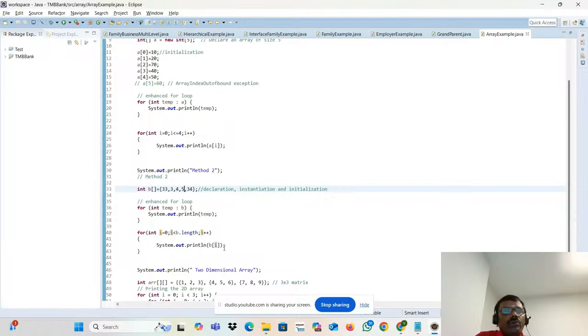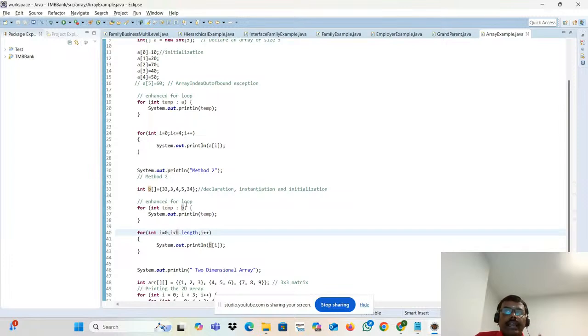Then B of 4. Then 5, right? Do we have the B of 5? No. Whenever it is incremented to 5, the condition itself is false. Automatically it will come out. Now the question is, why did you put less than here and equal to there? Because my total element count is only 5.